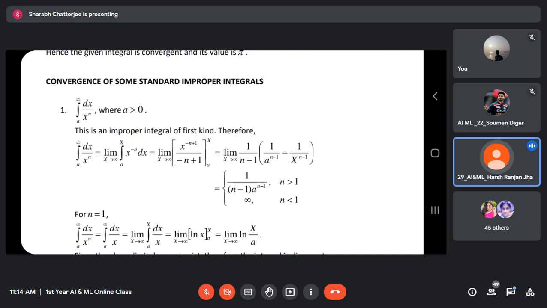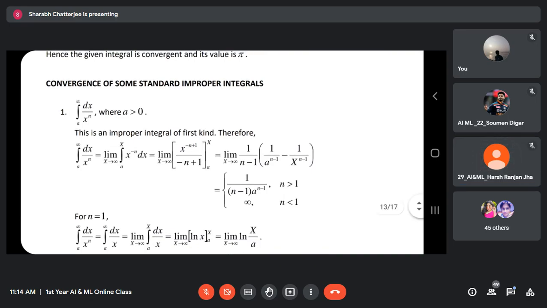हाँ सर हाँ ए हीरो हो जाता. A हीरो होता है exactly. अब A हीरो हो जाता है. So final answer क्या हुआ? This is convergent for n greater than 1 and divergent for n less than equal to 1. है ना? हाँ सर. Right. चलो. Similarly, you have this second question.